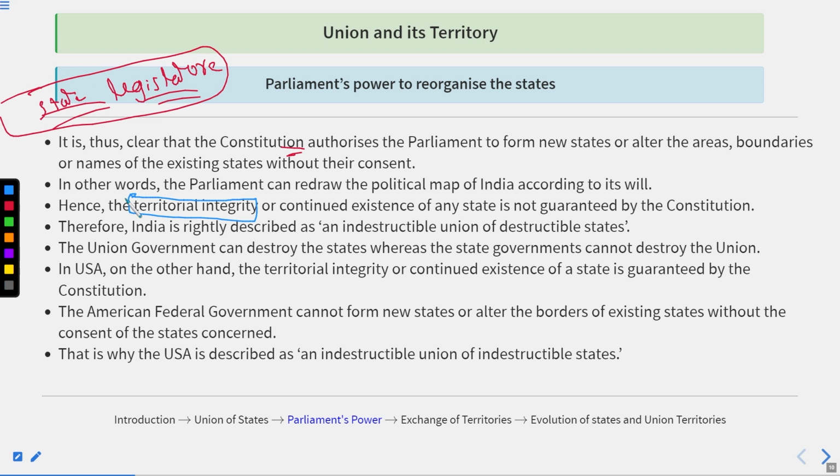So the continued existence of any state is not guaranteed by the Constitution of India. Therefore, India is rightly described as an indestructible union of destructible states. What does it mean?